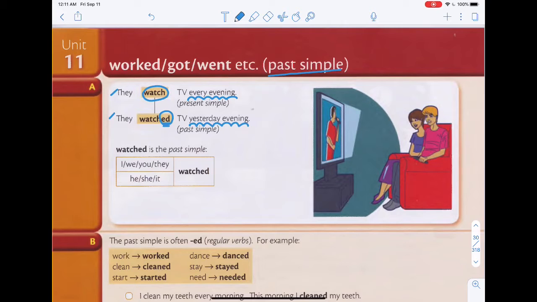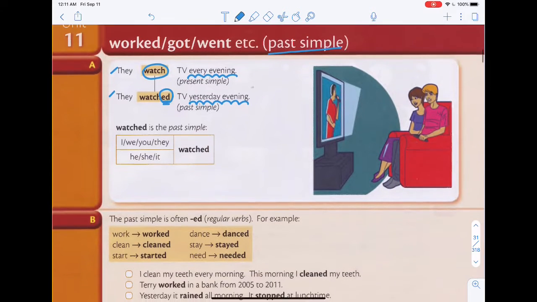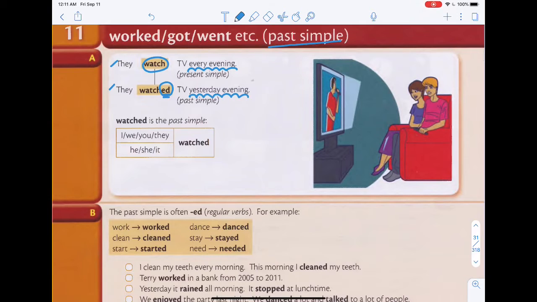So watched is the past simple. It doesn't matter what you're talking about: I, we, you, they, he, she, it. No matter what you're using, you can use the same past simple tense, which is watched.